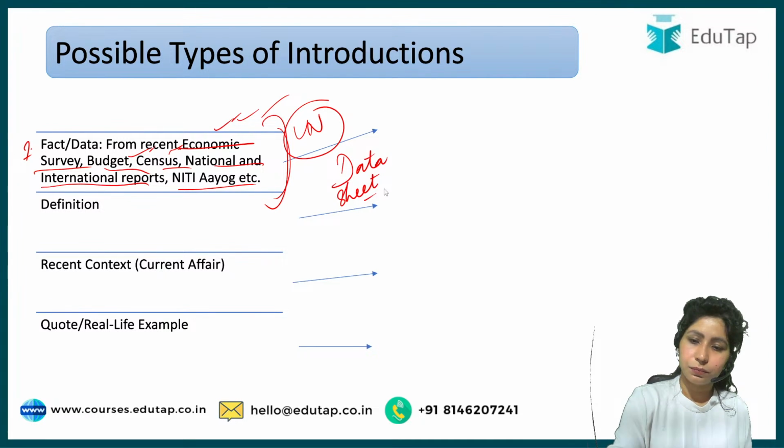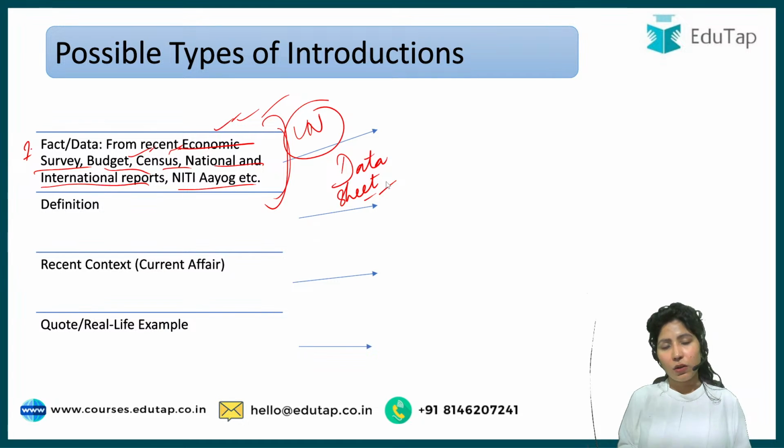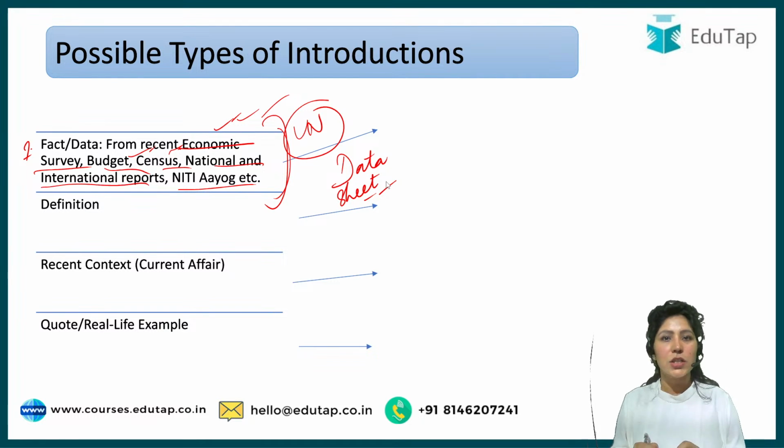Anything that has come up as a fact or data, I recommend that you have a separate data sheet. If for the next 5 days you're going to study ESI, whatever data you come across, whether it's with regards to employment, education, literacy, anything, keep a separate data sheet. At the end of these 15 days, you'll have 3-4 sheets on which all data would be there, and since you've written it with your hand, you will remember it. And when you remember it, only then you will be able to use it. So don't rely on the full notes; build a separate data sheet on your own.